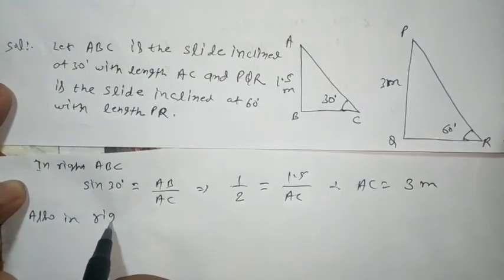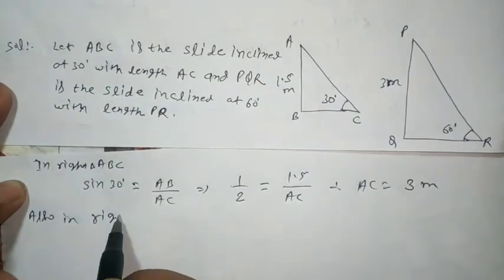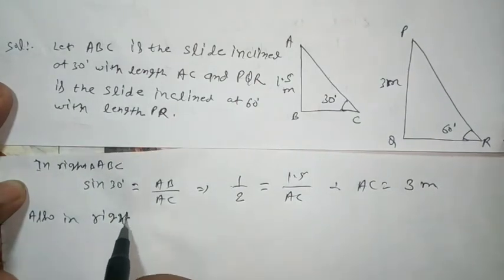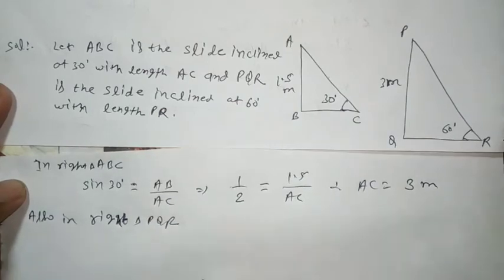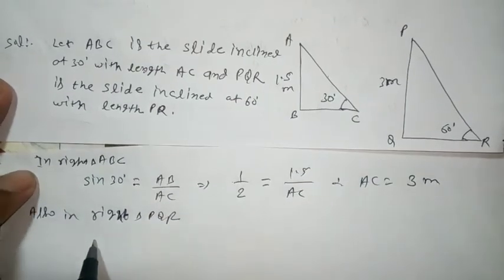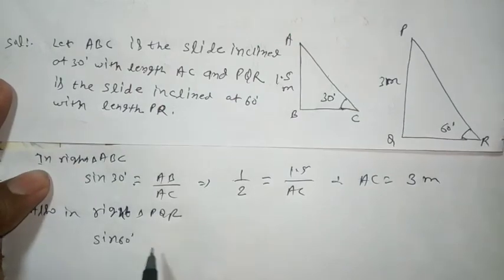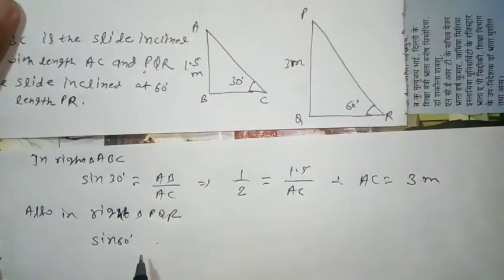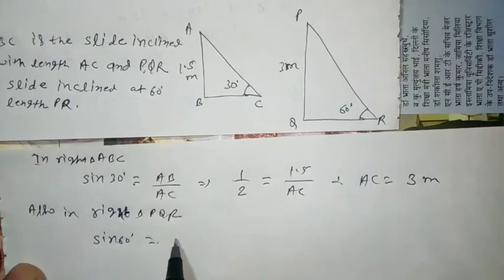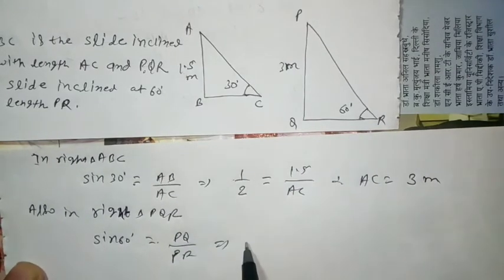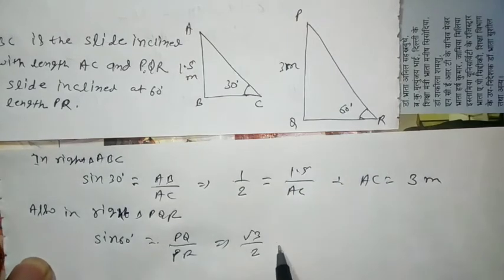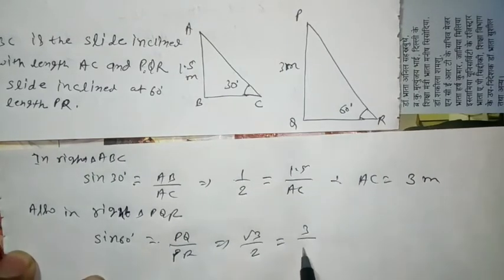Okay, again, in right triangle PQR, you have to take sine 60 degrees. Sine 60 degrees is equal to PQ by PR, which implies the value of sine 60 degrees, root 3 by 2, is equal to 3 by PR.